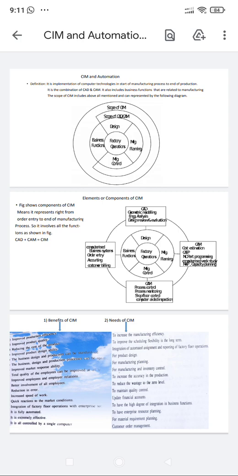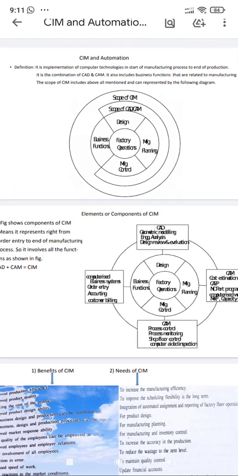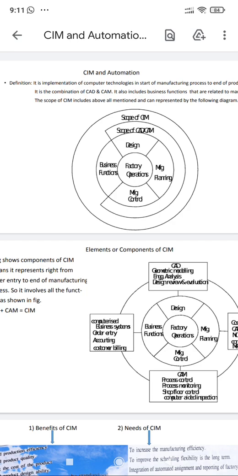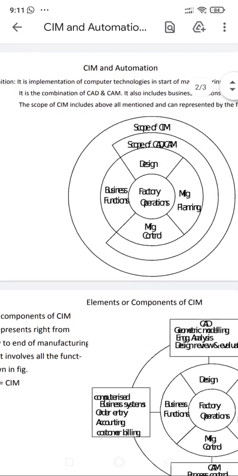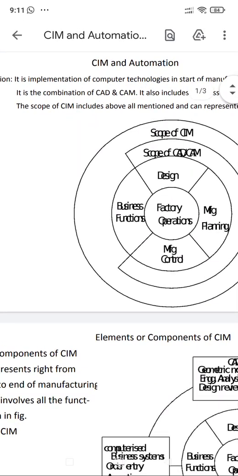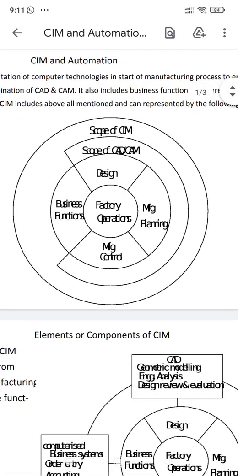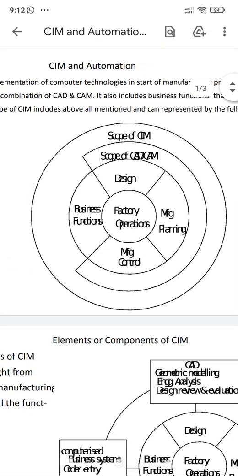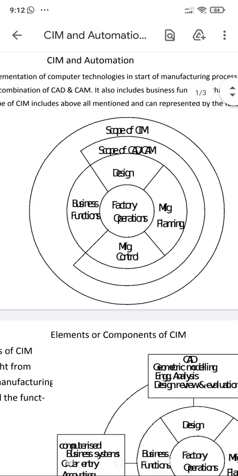Now the second material, which you are observing, is the introduction to SIM and automation. SIM definition: it is the implementation of computer technologies from the start of the manufacturing process to the end of production. Means in the manufacturing process, it can be carried out manually or with the application of computers.